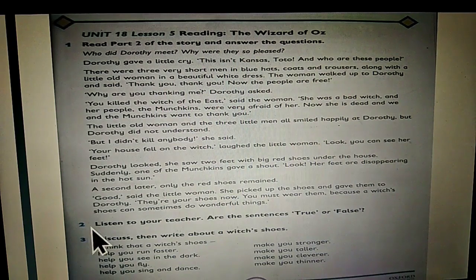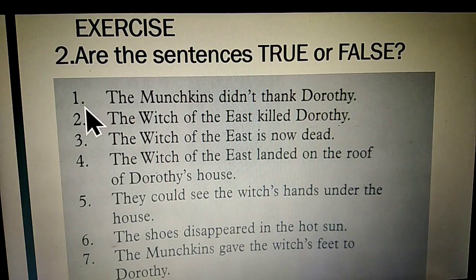Students, in exercise number 2, I'm going to check how many of you understood this story. Are you ready? I will give you some statements from the story. You should answer true or false. Are you ready? Here it is. The first one, the Munchkins didn't thank Dorothy. True or false?